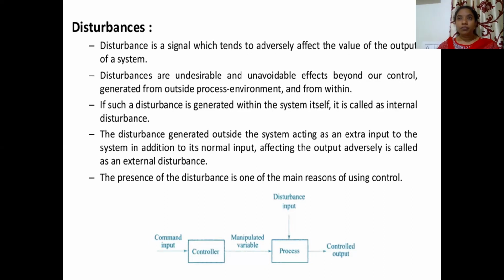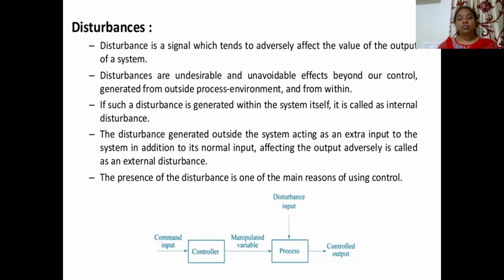So for example, if a particular disturbance is generated within the system, we call it an internal disturbance. A disturbance generated outside the system, acting as an extra input to the system in addition to its normal input and affecting the output adversely, is called an external disturbance. Whether it is an internal or an external disturbance, these disturbances adversely affect the output of the system, right?